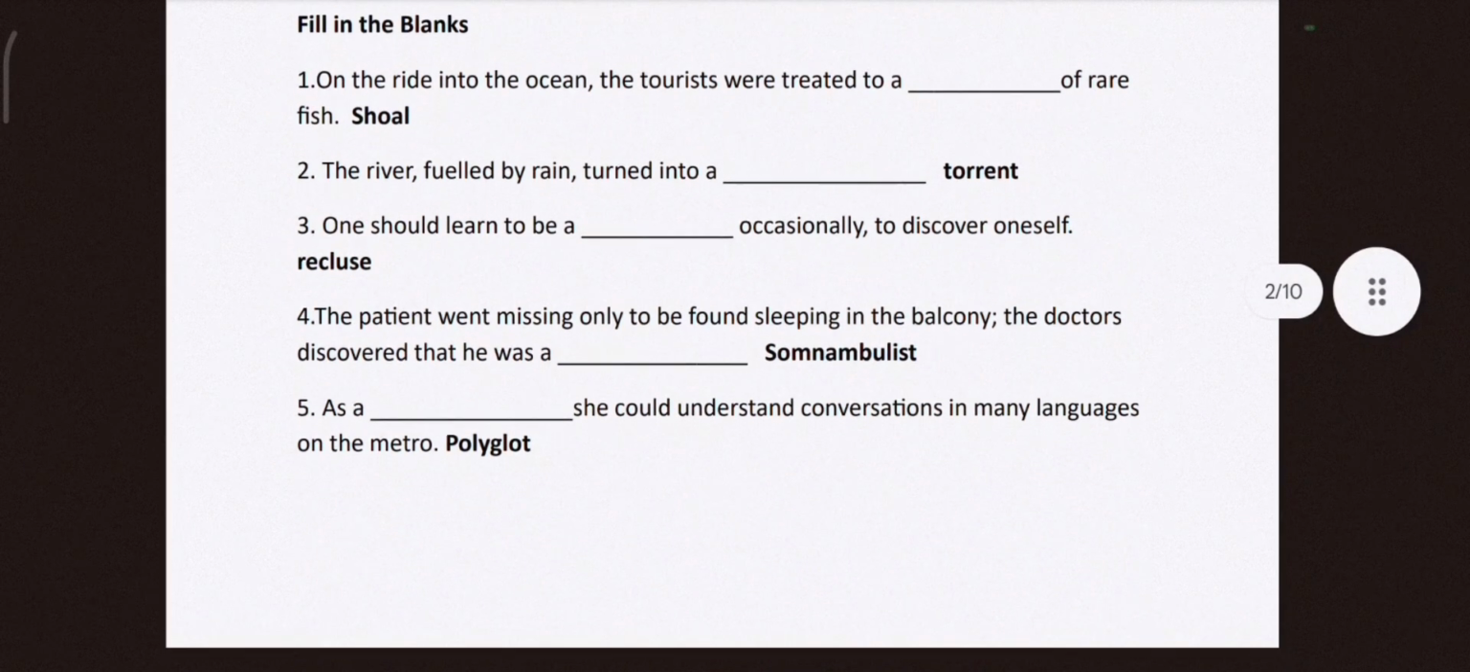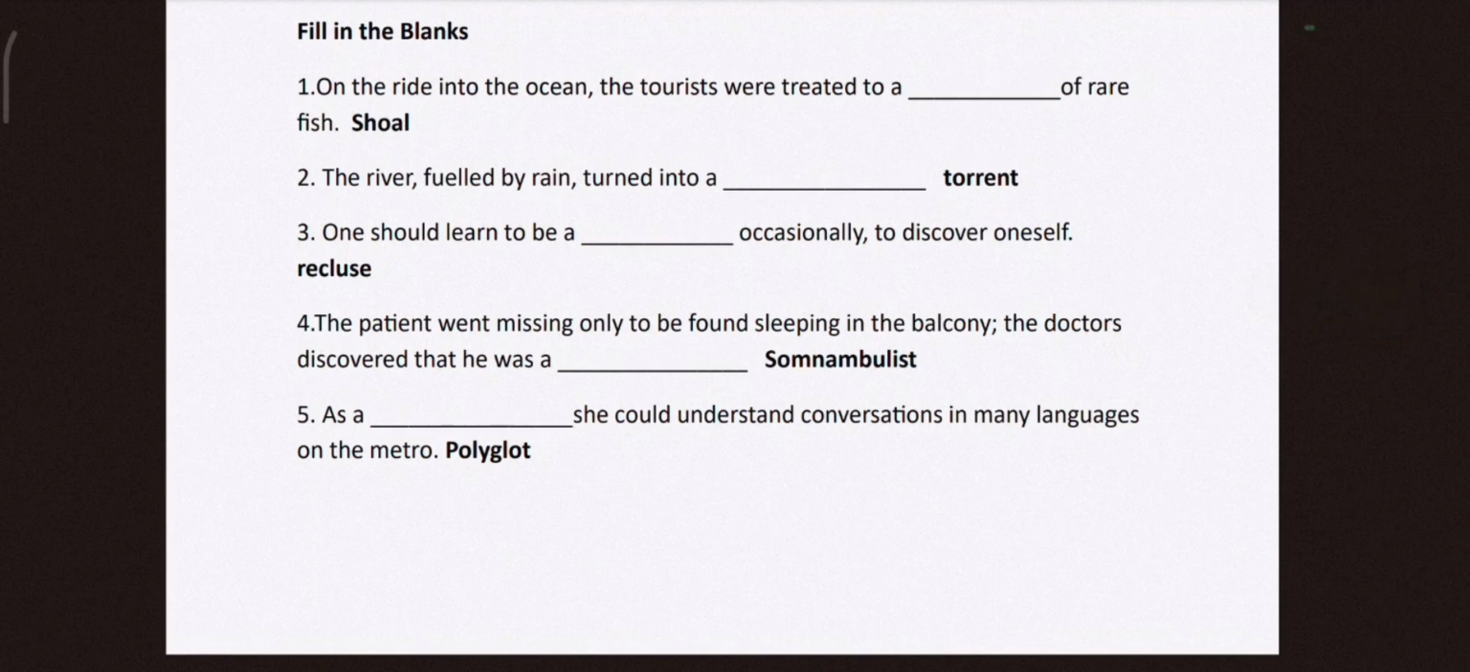So these are the exercises from your textbook. On the ride into the ocean, the tourists were treated to a shoal of rare fish. So they could see the fishes swimming, and that is called shoal. The river, fueled by rain, turned into a torrent. So there was heavy rain and the river turned into a torrent. One should learn to be alone occasionally to discover oneself. So one should be alone, not lonely. Lonely is a negative word and alone is a positive word. So one should be alone to understand oneself.